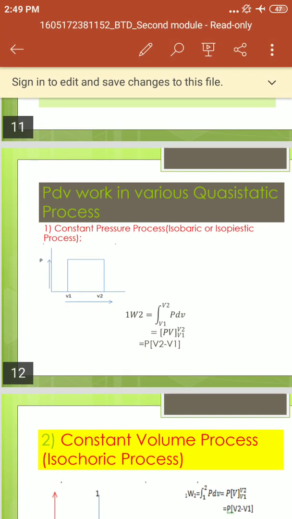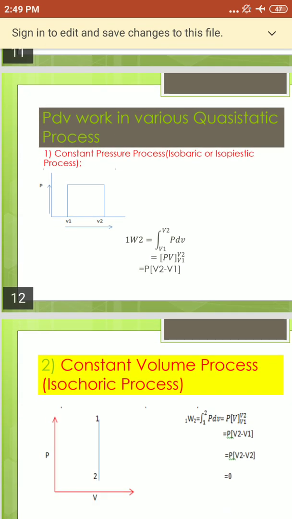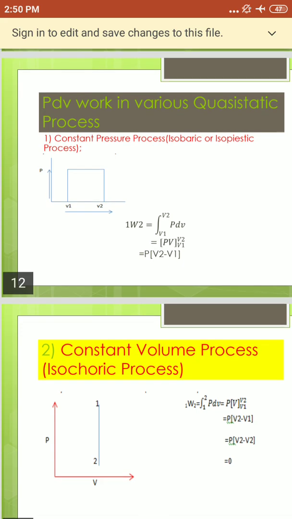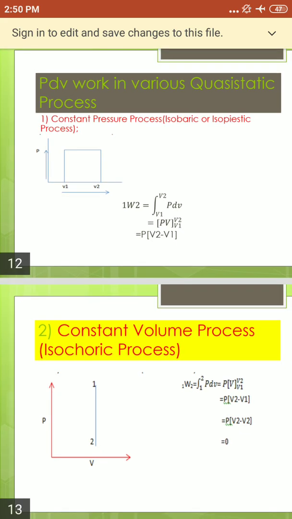Here, constant pressure means P1 equals P2, therefore I will take it in general as P. Why? Because constant pressure, P equal to constant, means if P1 is 10 bar, P2 is also 10 bar. For that, we have to find the work done from 1 to 2. What is the formula? The integration from V1 to V2 of PdV. This is the general standard formula: work done equals the integration from V1 to V2 of PdV.